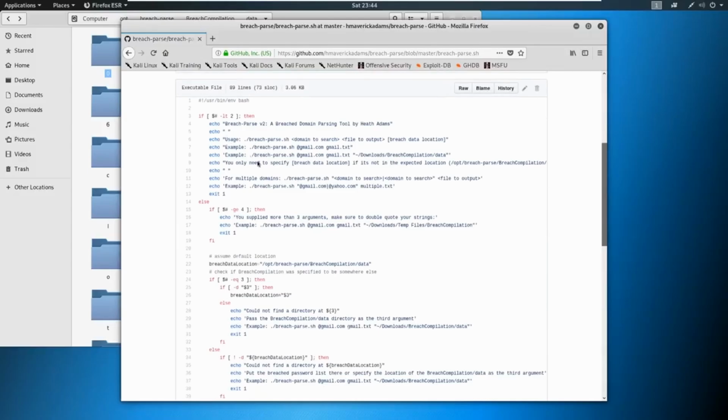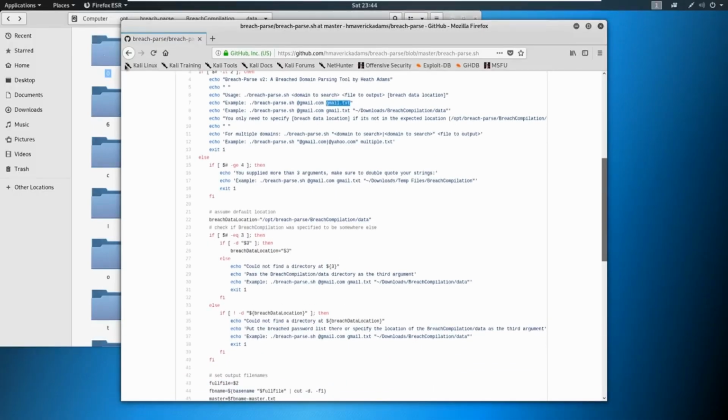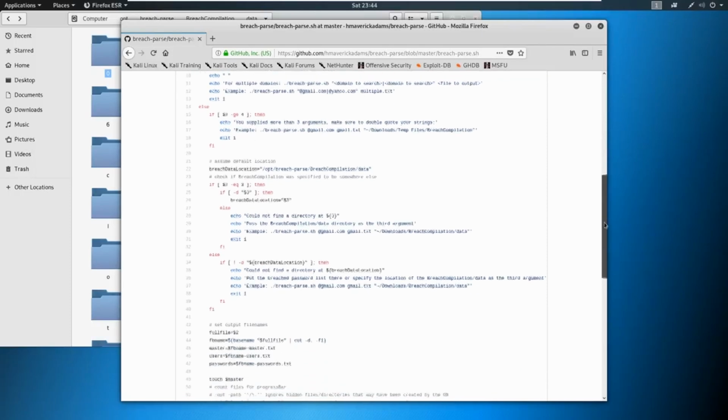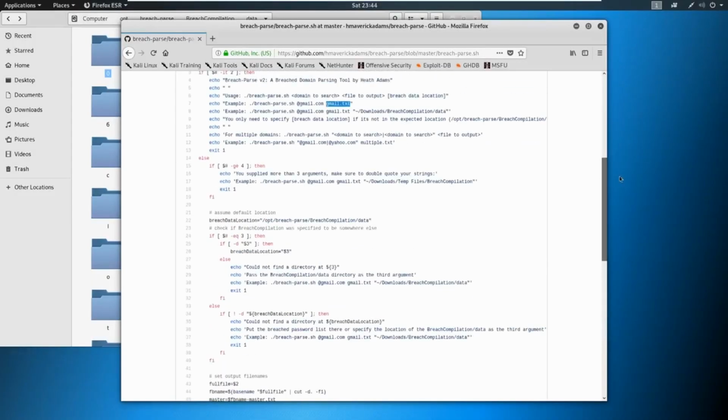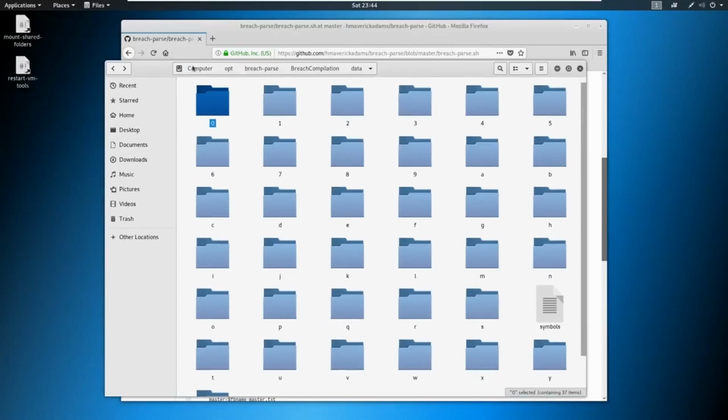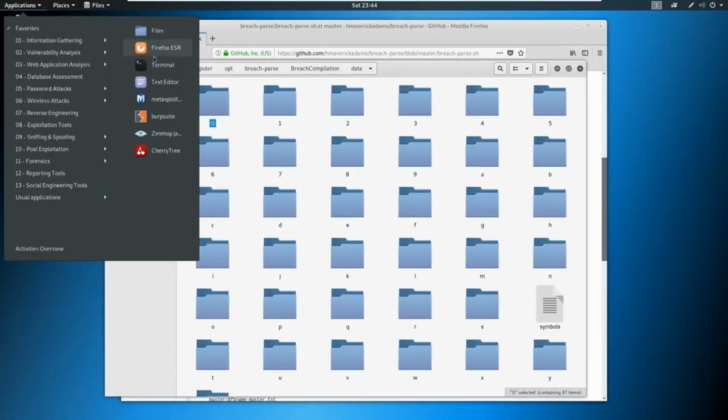But basically what it does is you just put in the syntax, you search for something like @tesla.com, and then you specify tesla.txt. And it's going to search through all of these files for @tesla.com. If you're more interested in the code behind it, you're more than welcome to read the code in here and see if some of the items that we've covered already with the bash scripting and the Python scripting kind of ring a bell.